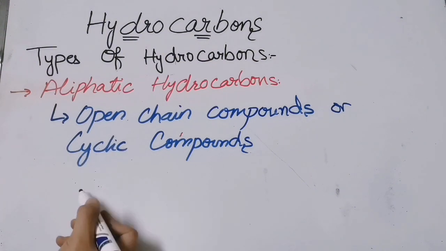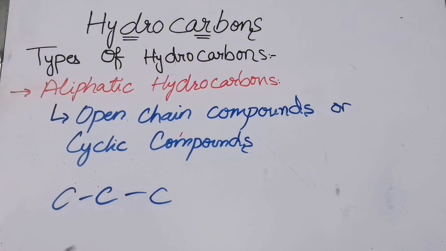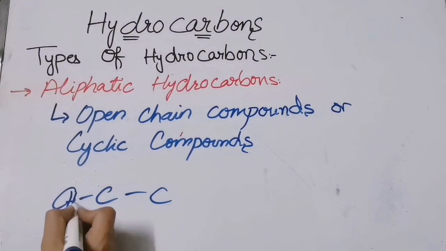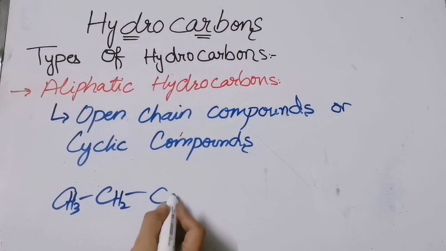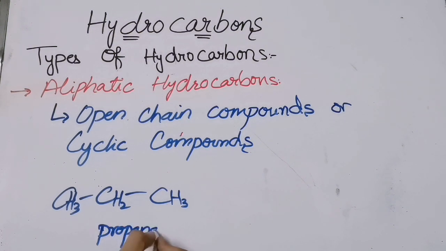The open chain compounds contain, see over here, I am writing, this is CH3, CH2 and CH3. How many carbons are these? 3. So it will be propane, because of single bonds, and we will write n with it.